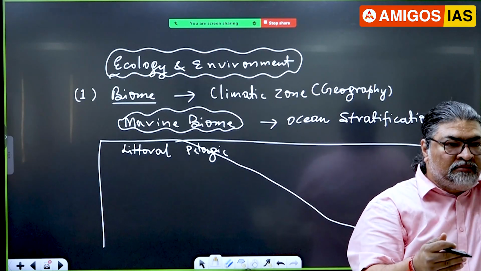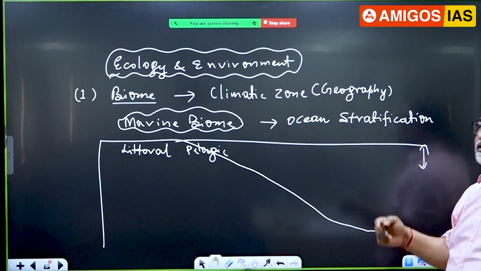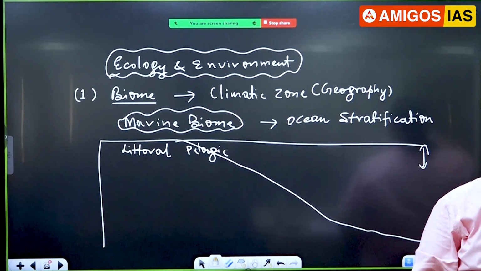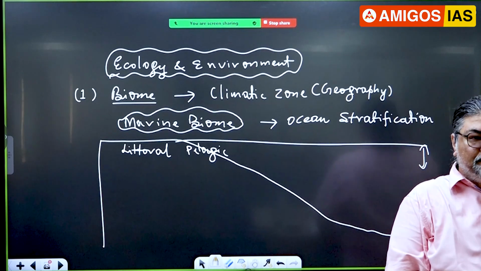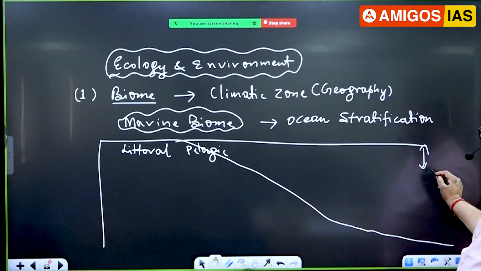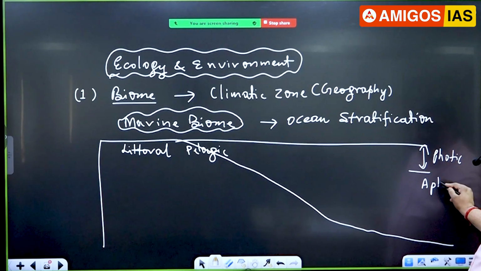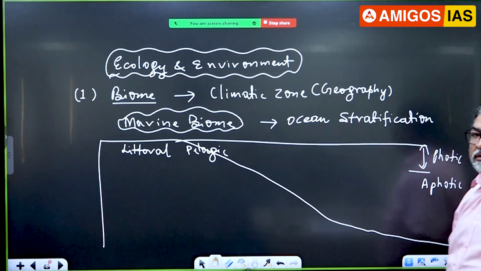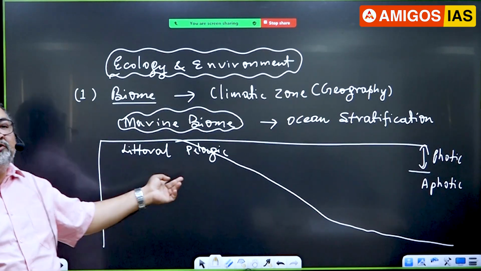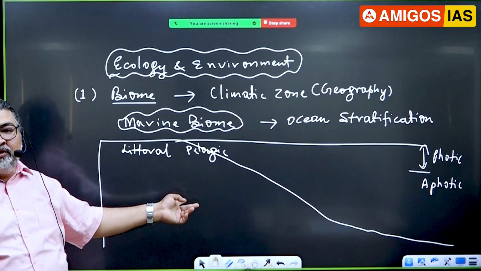Photic and aphotic, the division is there. Here in the photic zone you have around 100 meters with enough light, but after 100 meters it becomes dim light. And after 200 meters, there's no light. So you have the photic zone and the aphotic zone. You will find this type of stratification given in the environment book, when you read it. Even in the geography book, it is taught in that way, marine ocean biome.